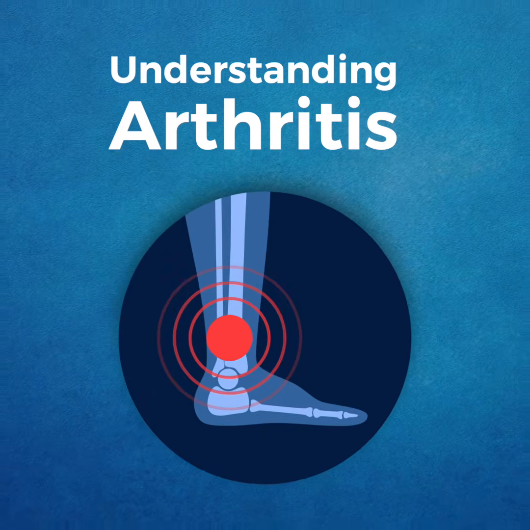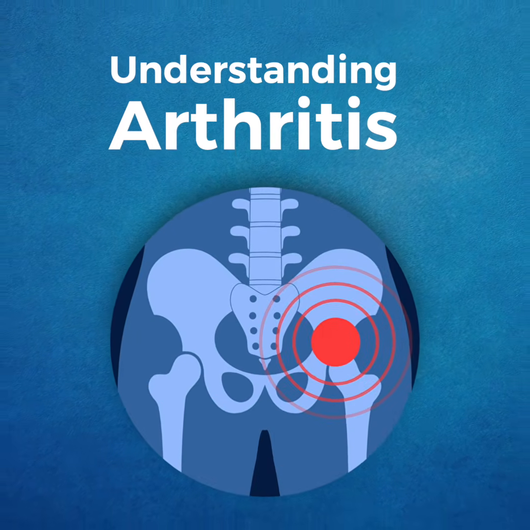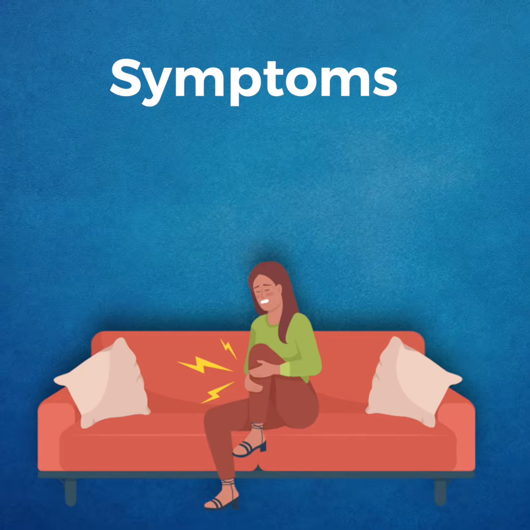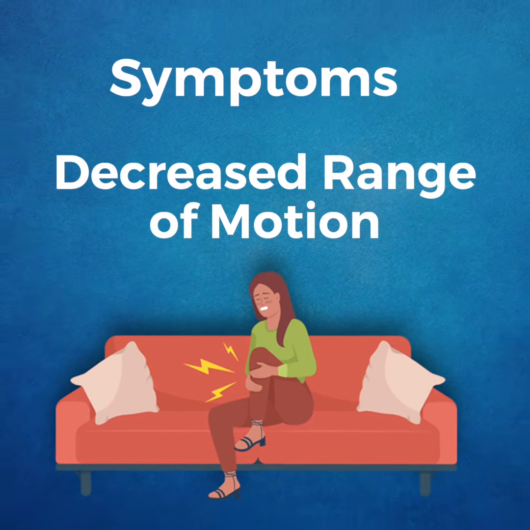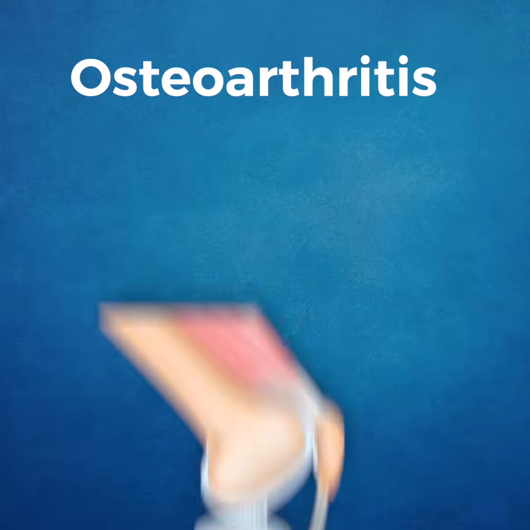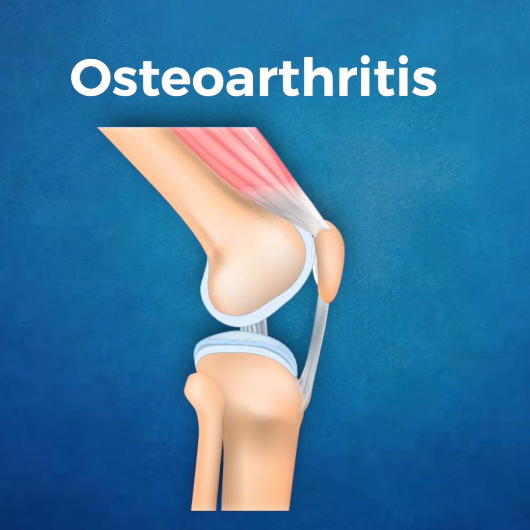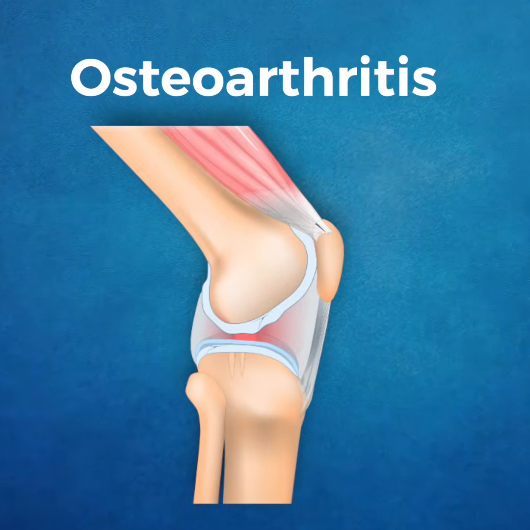Arthritis is a group of over 100 conditions affecting the joints and surrounding tissue. Symptoms vary but often include pain, stiffness, swelling, redness, and decreased range of motion. Osteoarthritis, the most common type of arthritis, mainly occurs in the hands, spine, hips, and knees.